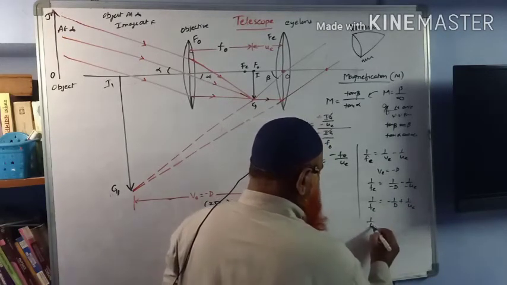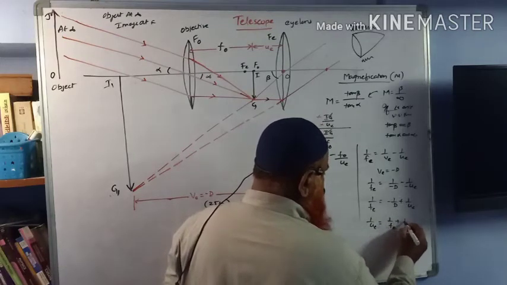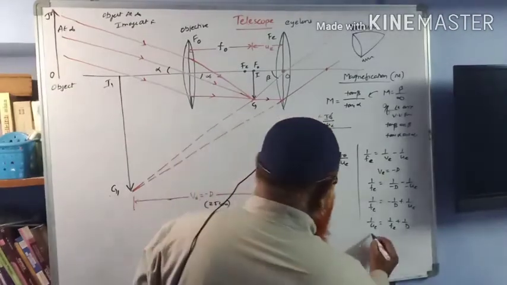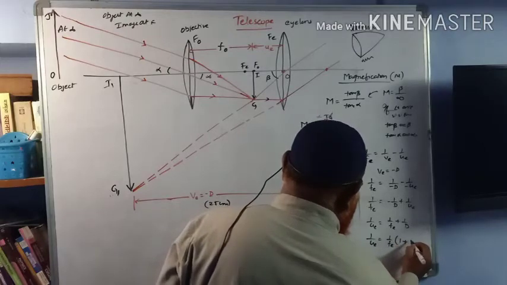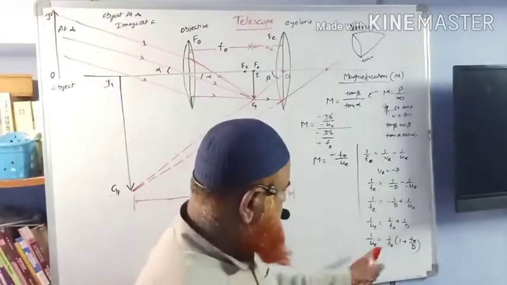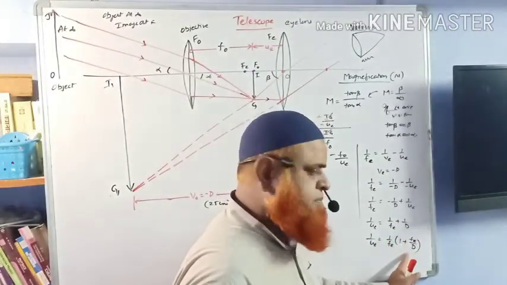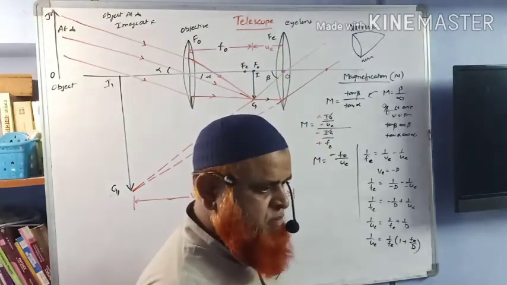So 1 by UE is equal to 1 by FE plus 1 by D. If you common out 1 by FE, I can write this as 1 plus FE by D, because if you multiply it again, you will get the same thing.